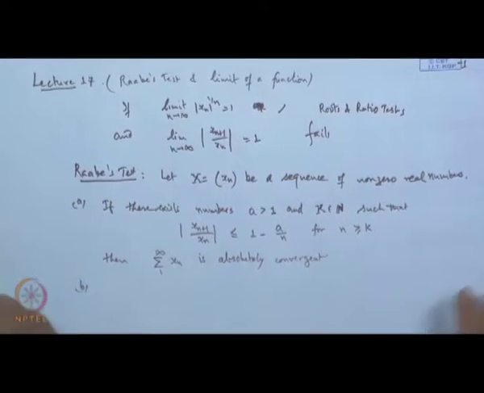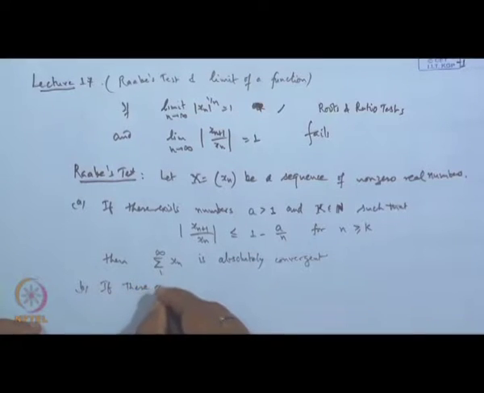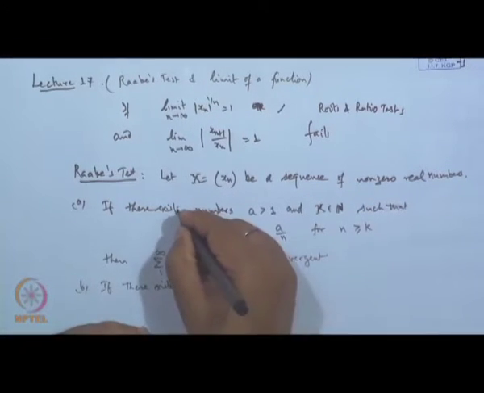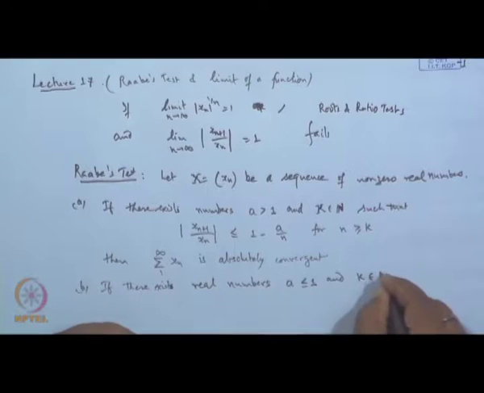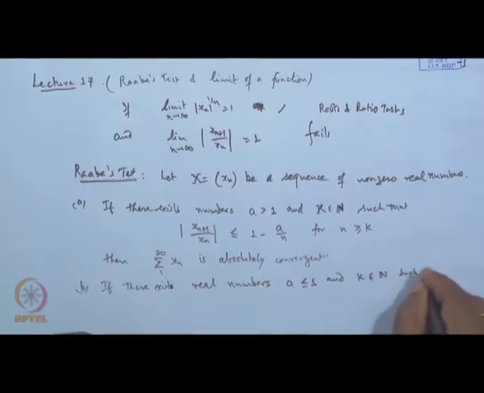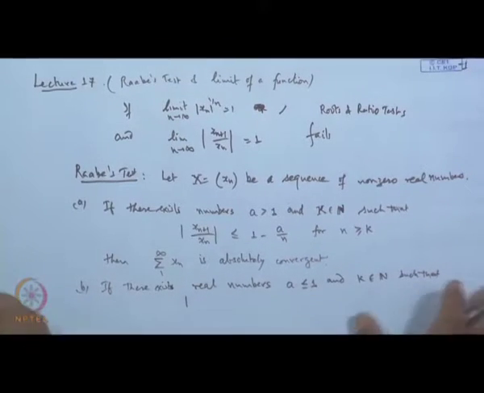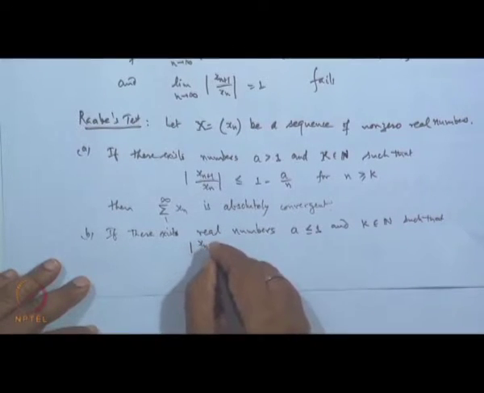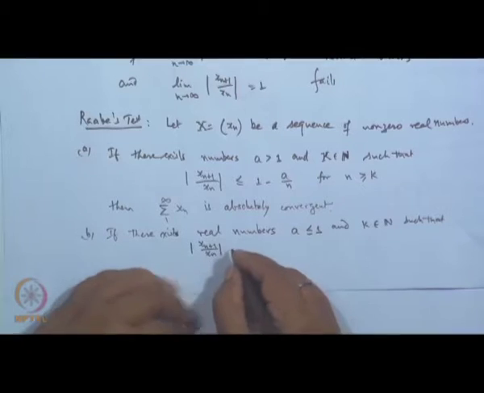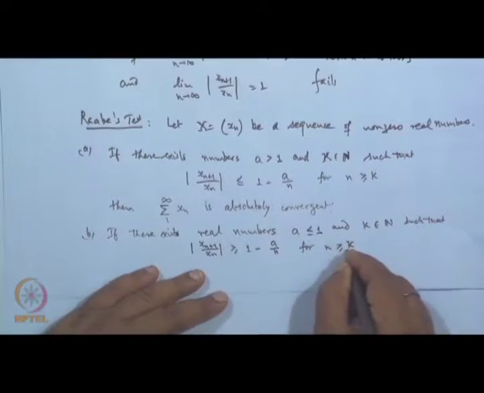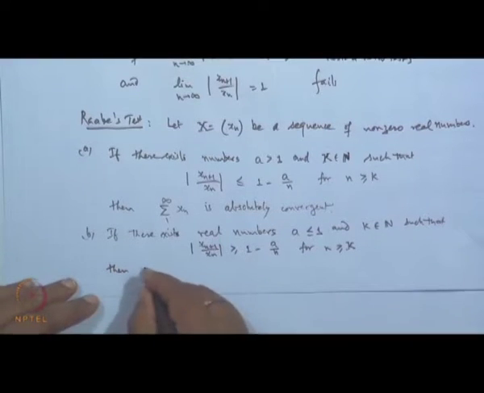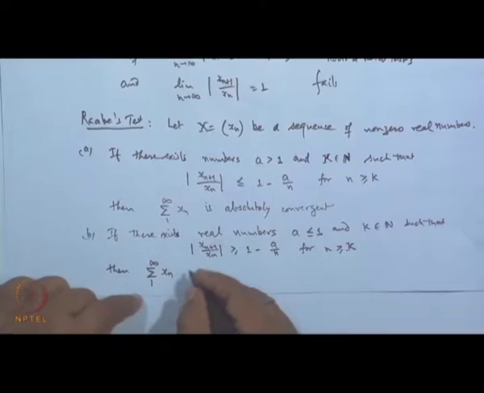Now, on the other hand, if there exist real numbers a which are less than or equal to 1 and k a positive integer such that mod of x n plus 1 divided by x n under mod is greater than or equal to 1 minus a by n for all n greater than or equal to k, then the series sigma x n, n from 1 to infinity, is not absolutely convergent.